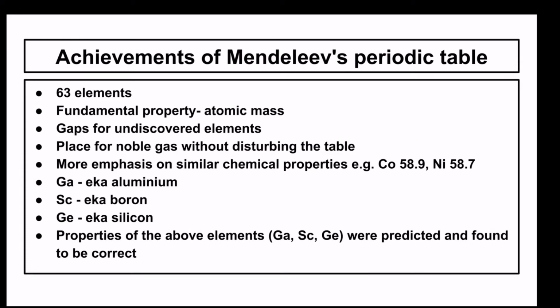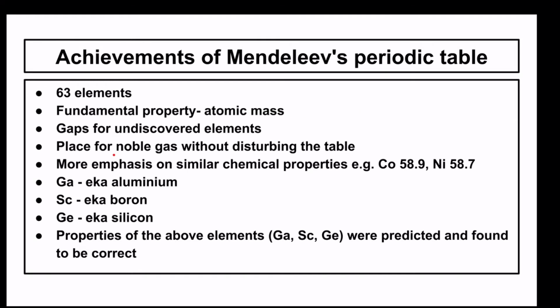The achievements of Mendeleev's periodic table were that he considered one of the most fundamental properties of an element, that is atomic mass. He left gaps for undiscovered elements, and he predicted the properties of those undiscovered elements, which were found to be correct. This is the most important positive feature of Mendeleev's periodic table.